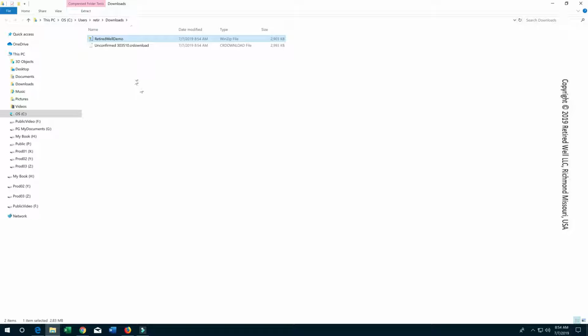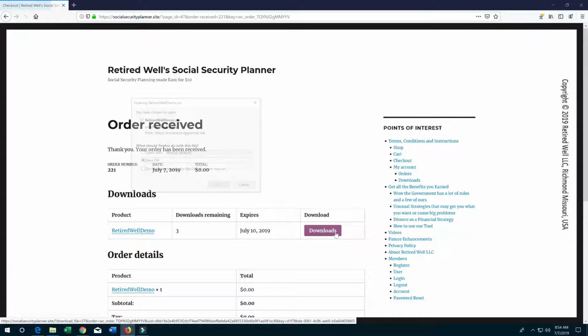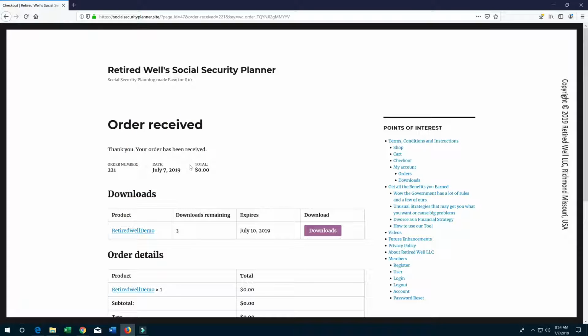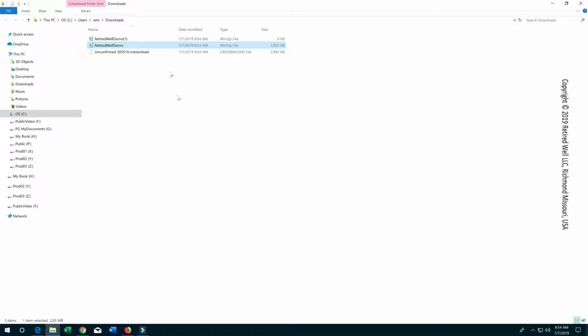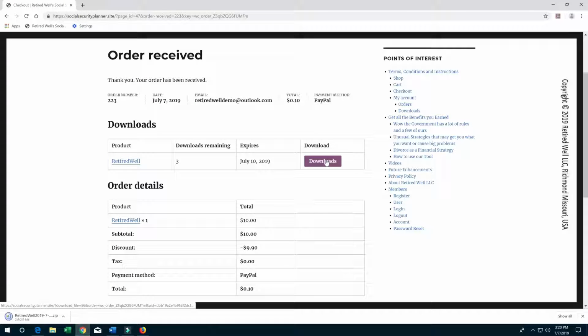When using Firefox, you will get this pop-up. Click Save button and OK button. Then use File Explorer to find the download. If you are using Google Chrome as your browser, you will likely get a warning about a dangerous file.